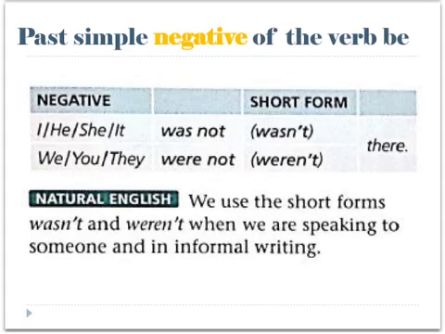For past simple negative of the verb be, we need the word not. So we use I, he, she, it was not, and we, you, they were not. We can shorten these to wasn't and weren't. We normally use the short forms when we're speaking or in informal writing, such as an email to a friend.